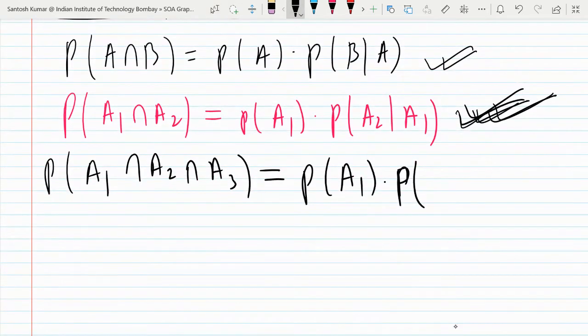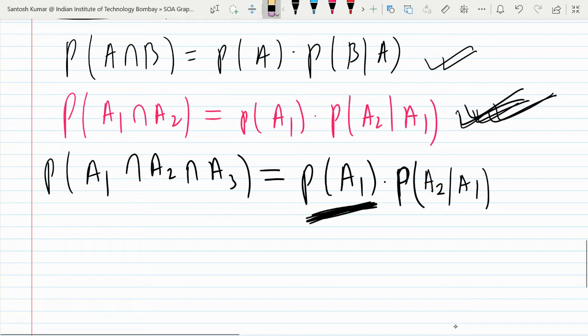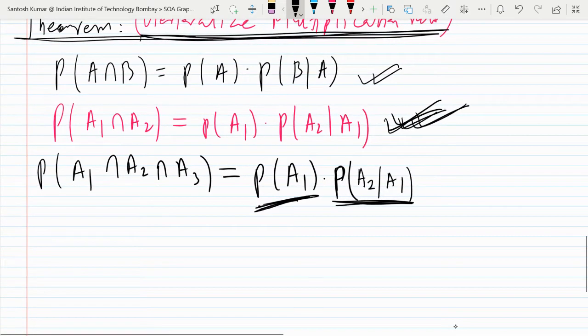Probability of A1 into probability of A2 given A1. Why given A1? Because A1 probability we have already taken, so we considered that A1 has already occurred. First we are finding the probability of occurrence of A1, then the probability of occurrence of A2 when A1 has already occurred. And into, now there will be a third term also, because we want to find the probability of occurrence of A1 and A2 and A3. So what will be the next term? Anyone would like to guess? Into probability of what?